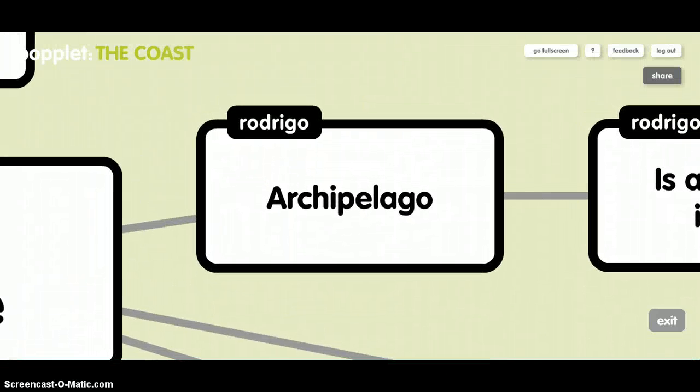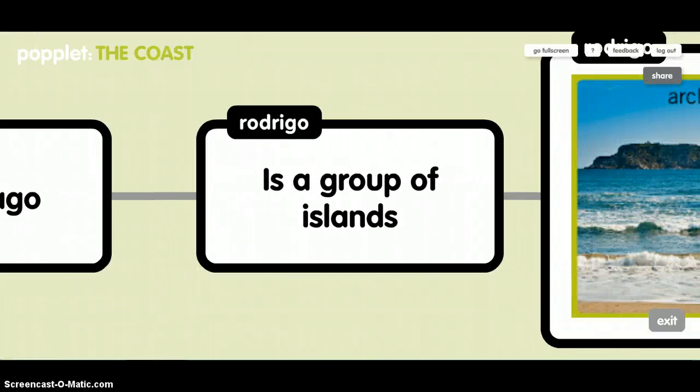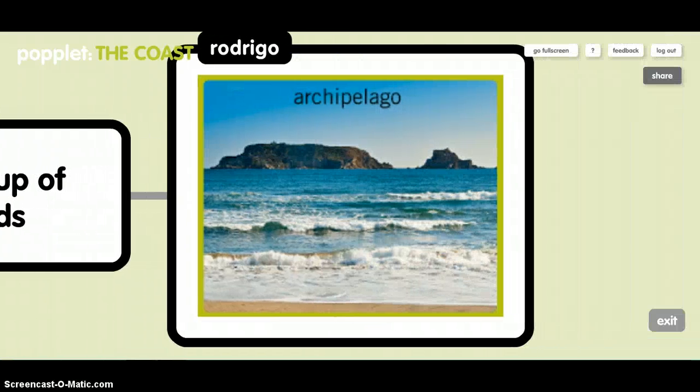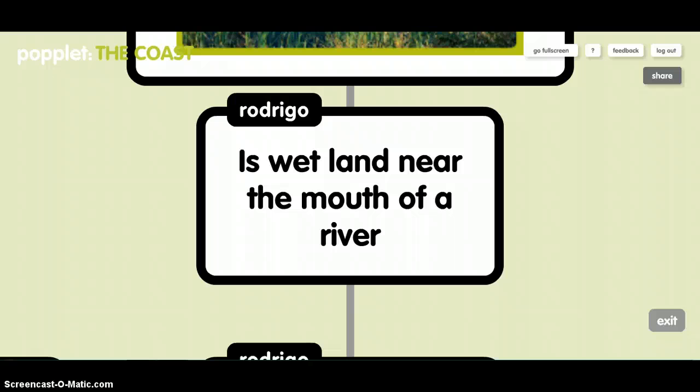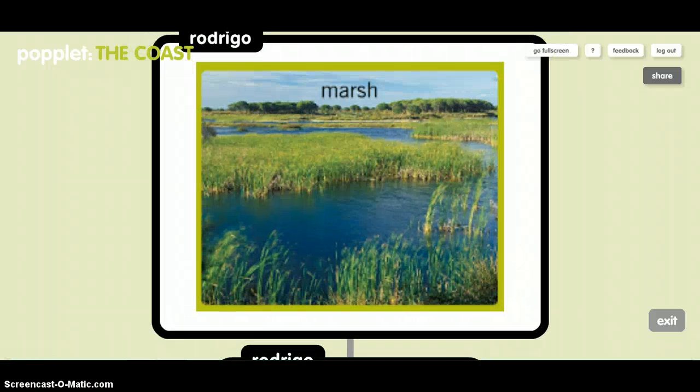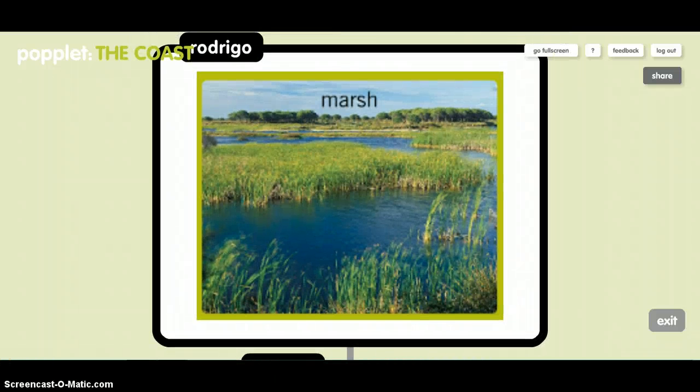Archipelago is a group of islands. This is a photo of archipelago. Marsh is wetland near the mouth of a river. This is a photo of marsh.